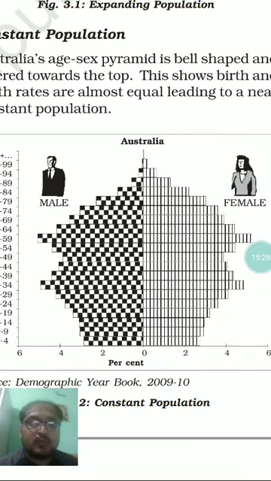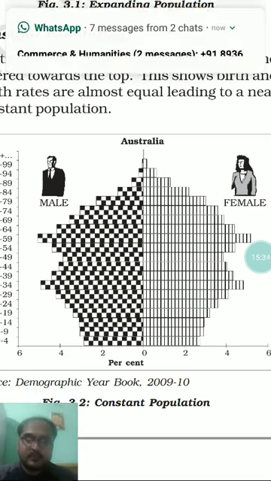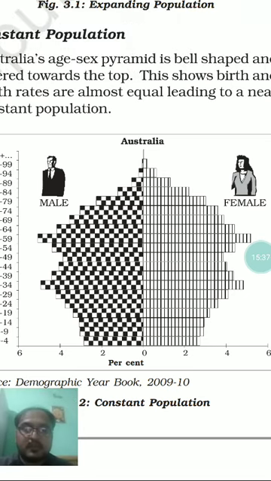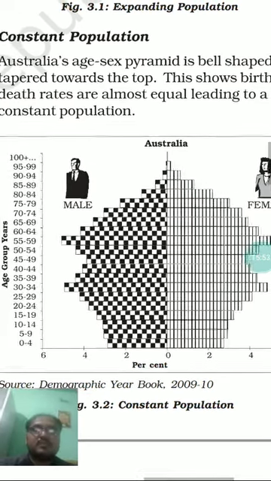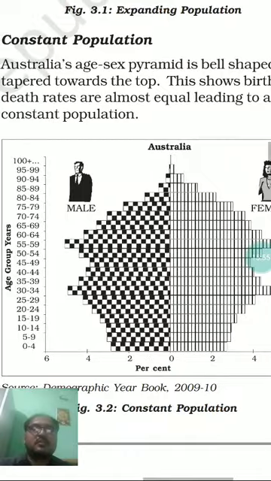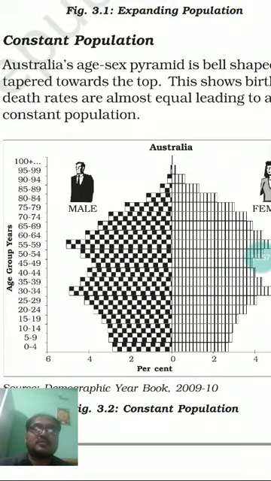They did not go for an abrupt reduction of the fertility rate. They are maintaining the population at a constant pace, a constant rate. So they have a balanced demographic dividend supporting figure, and that's why such pyramid-showing countries are called constant population pyramid countries.